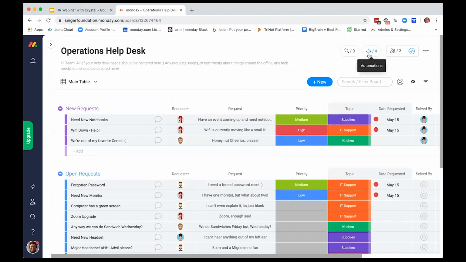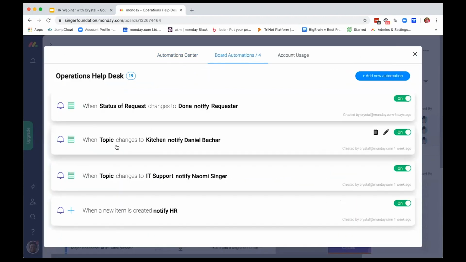And then the cool thing about this is that we've set up automation so that the proper person is notified anytime a topic changes. So if there's a person that's in charge of the kitchen or that Nomi's in charge of IT support, we've set up the statuses to work dynamically so that anytime that a topic changes to such and such, that proper channel is notified. And then anytime the status of the request changes to done, the requester is notified. So this pretty much pulls things full circle. No one's out of the loop. We're notified when things come in. We're notified when we are responsible for things, and the requester is also notified when things are done.